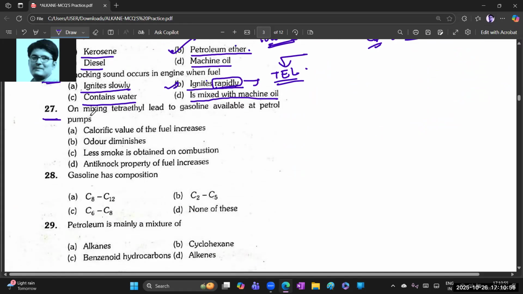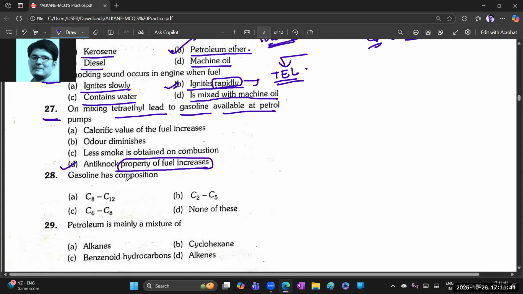The 27th one: mixing tetraethyl lead with gasoline, what happens at petrol pumps? The calorific value of the fuel increases? No, the anti-knocking agent increases the property of the fuel, so the work efficiency increases. Whenever the fuel's efficiency is good, the machinery functions well, isn't it? So the answer is the 4th option.